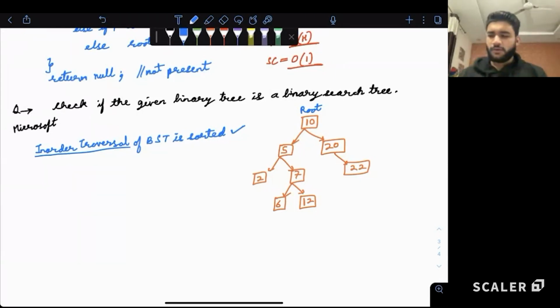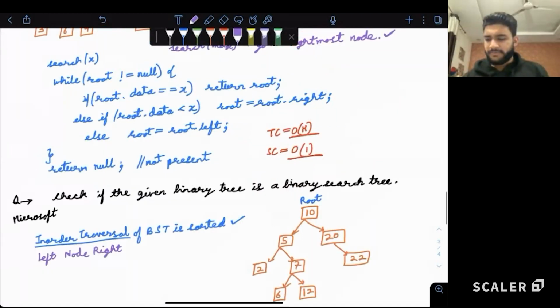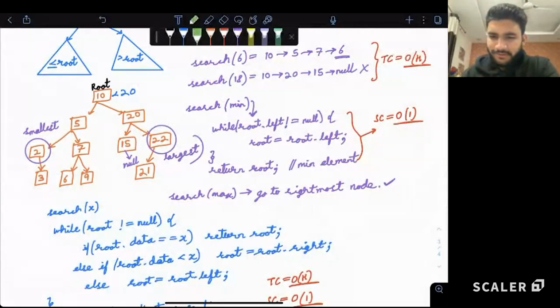Because if you look at an in-order traversal, what is it? It is left, node, right, which will always be a sorted order for a binary search tree. Any binary search tree you pick up will give a sorted order. Let's take the above tree. Guys, what is the in-order traversal for this particular tree? If I have to write it, what would it be?